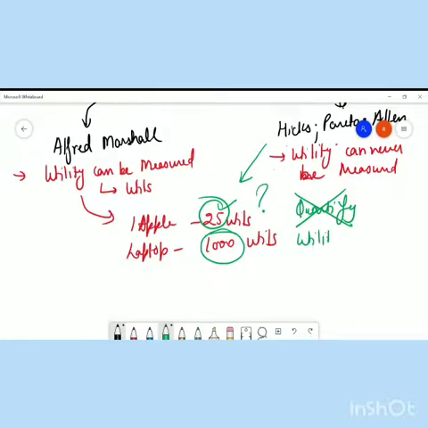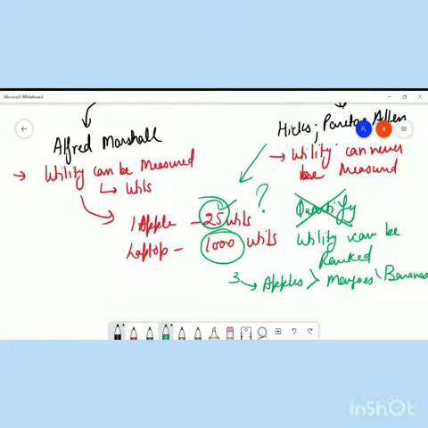Instead, one thing you can do is utility can be ranked. Now, what is this? He says that if there are three fruits, apples, mangoes, and bananas, and a person likes apples more than mangoes and mangoes more than bananas, then that implies he is preferring apples over mangoes, and mangoes over bananas.